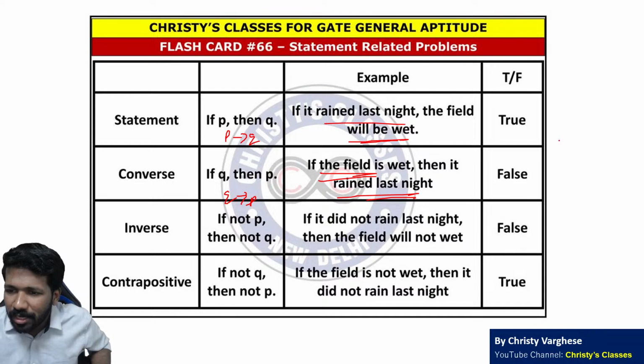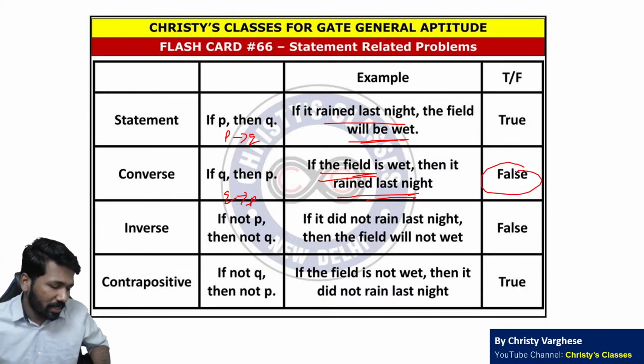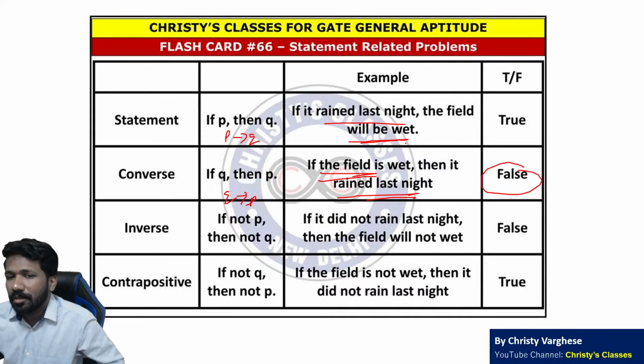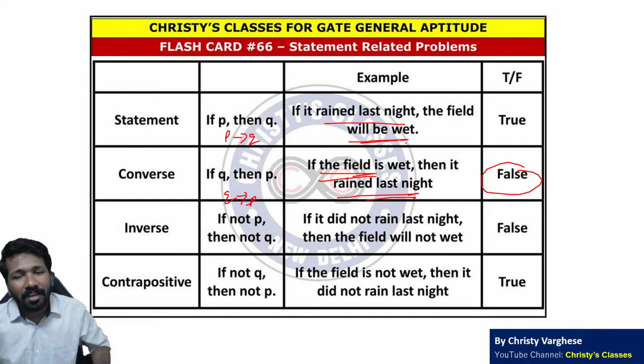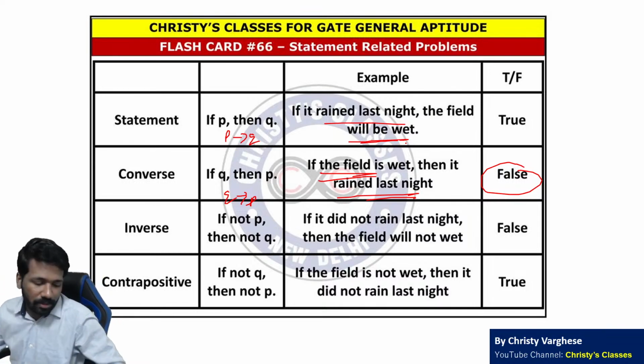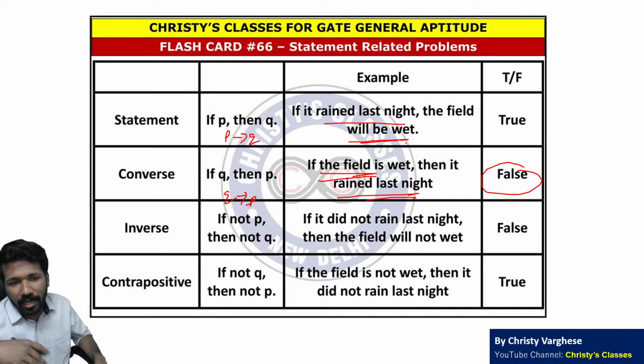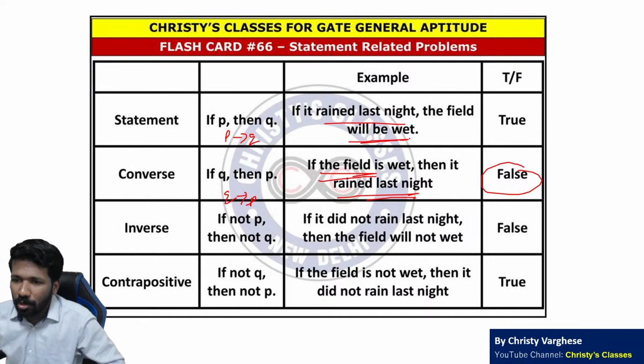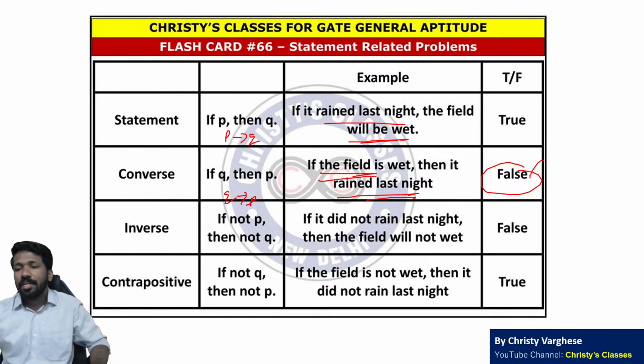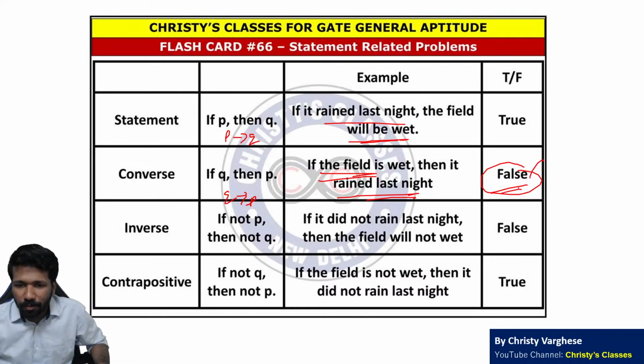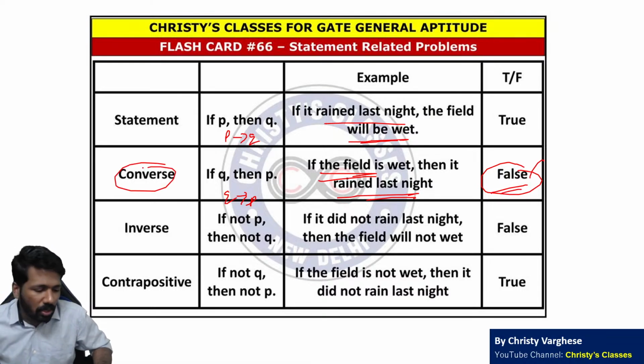But the converse is not necessarily always true. Like in this case, if it rained, the field will be wet, but that does not mean the field is wet only because of rain. No, it can be due to other reasons. Like you can pump water into the field. That way also it can be wet. So that is not necessarily true, we can say that is a false statement. So the converse of a statement may or may not be true always.